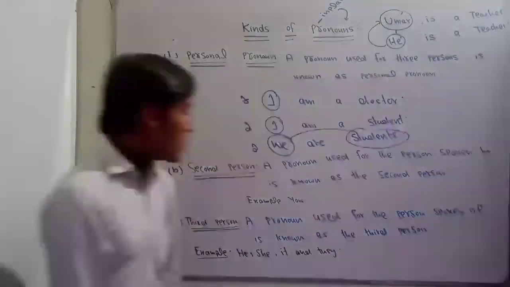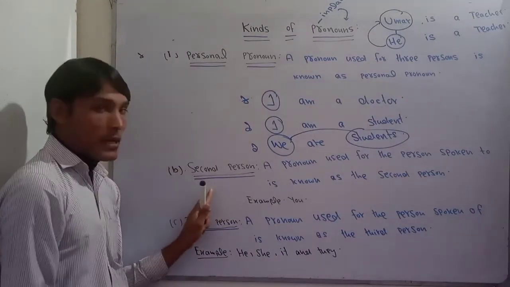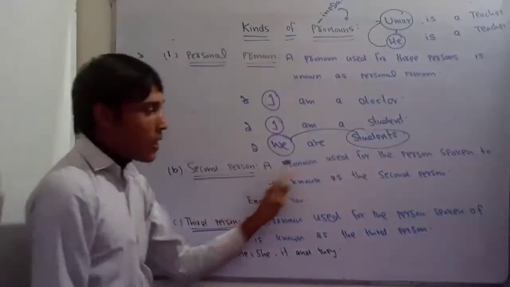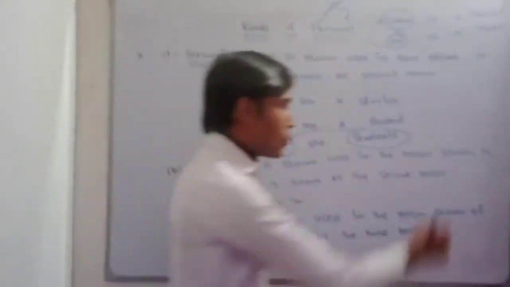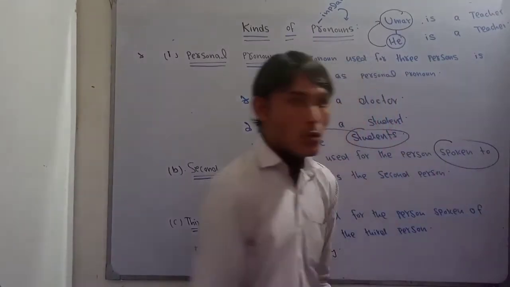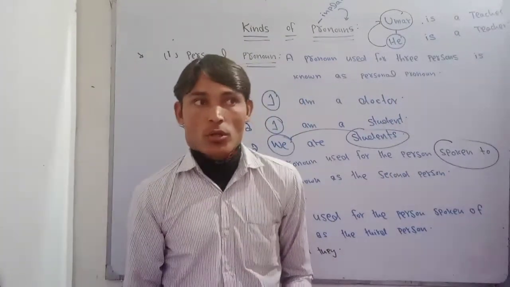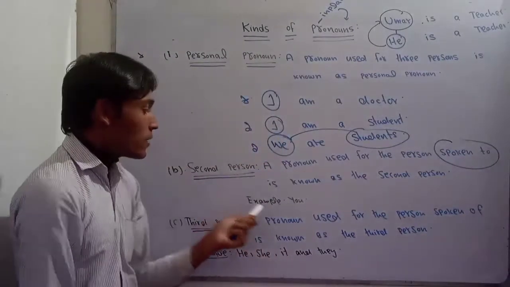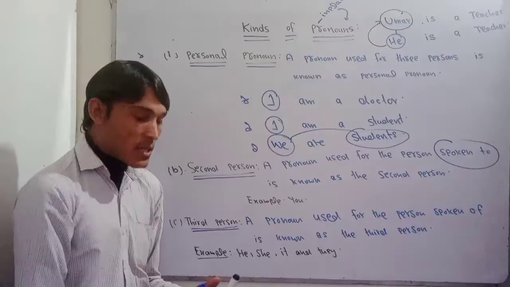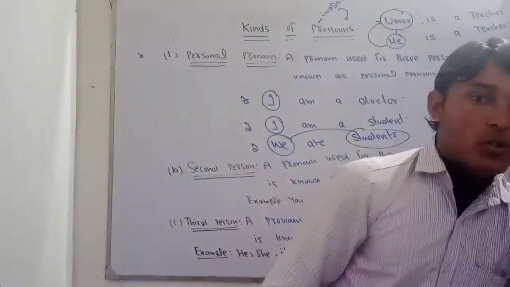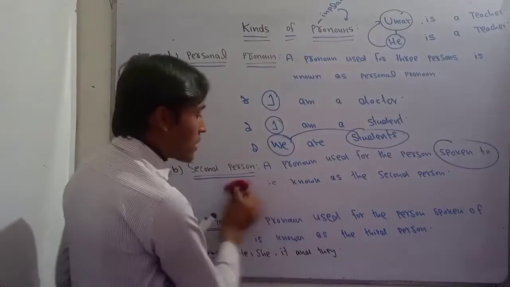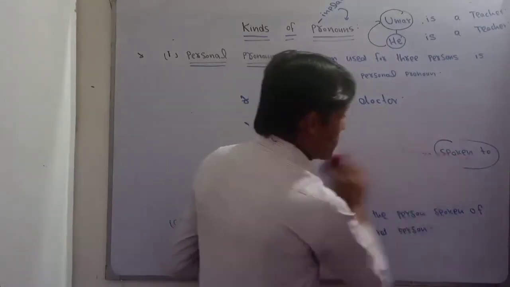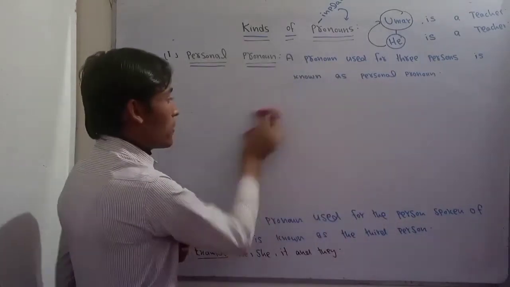Next one we have is called second person, which is also called second person pronoun. A pronoun used for the person spoken to. Spoken to means whom you want to talk to. Whom you want to talk to is called second person pronoun. For example, we have you. Now let's discuss the example of you. In you there are two conditions. The first condition is that you can be used for the singular and also you can be used for the plural as well. Let's discuss on the whiteboard here.